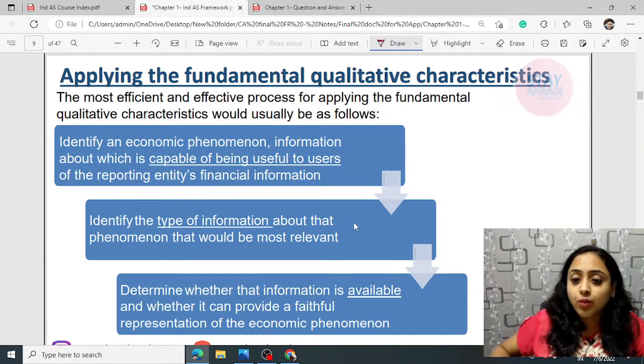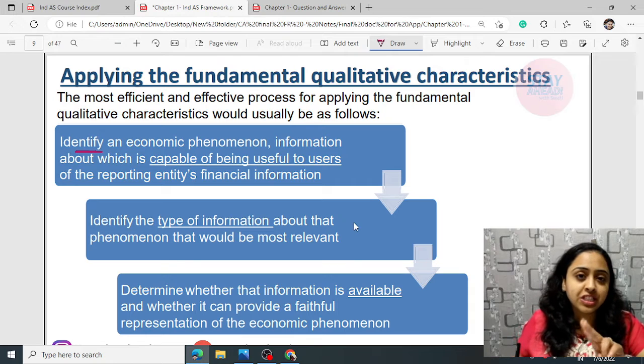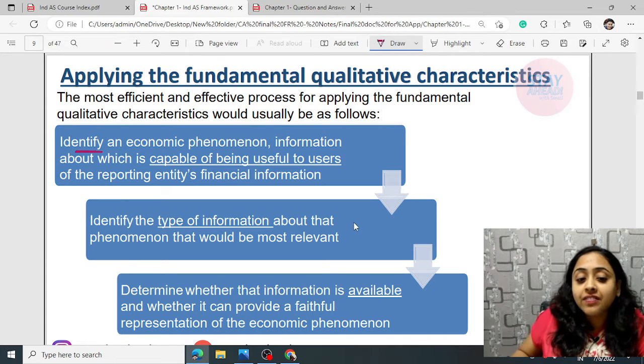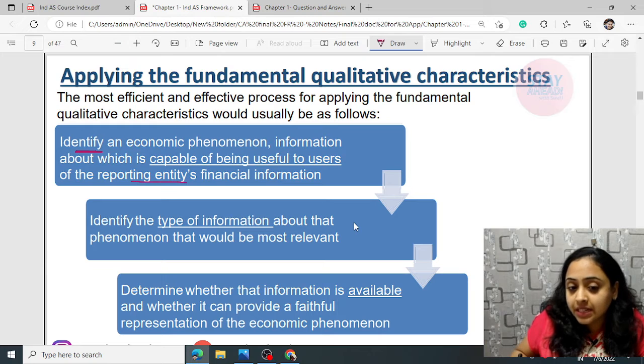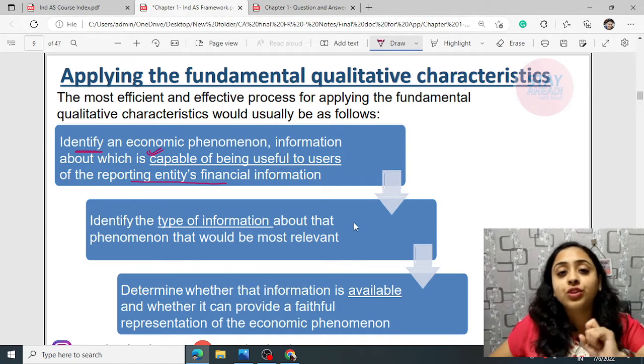Applying the fundamental qualitative characteristics, what you have to firstly identify. Now there are relevance and faithful representation. There are two concepts, two qualitative characteristics. How to apply them? Firstly, you have to identify an economic phenomenon, information about which is capable of being useful to users of the reporting entity's financial statement. It should have capacity to influence the user's decision. If it is relevant, if it is that important, you have to identify that information.